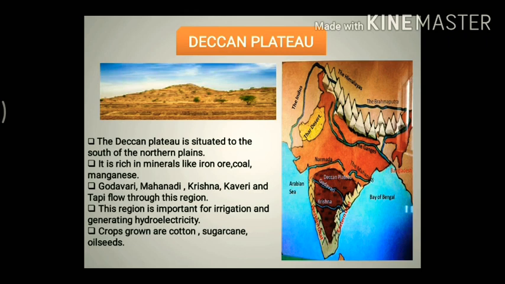Water for irrigation. In the villages where rainfall is very scarce, these dams help provide water for irrigation and for generating electricity, which we call hydroelectricity. Understood? And the crops that are grown are cotton, sugarcane, and oilseed. So these are the important crops that are grown here.